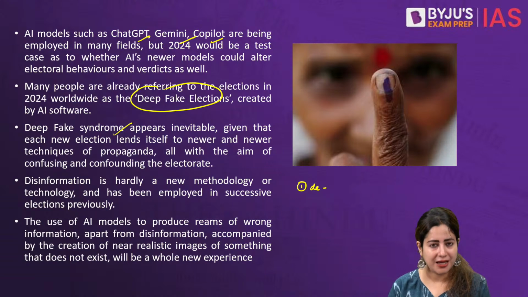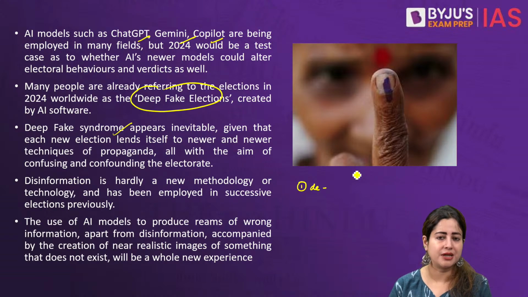Now we know that everybody in a democracy, in a mature democracy, for example India, has a right to cast their vote irrespective of their gender, caste, religion, whatever. They have to be a minimum of 18 years of age for doing that. This is known as the right to cast your franchise. We believe in universal adult franchise. It is today the deepfake election syndrome that is endangering this process.